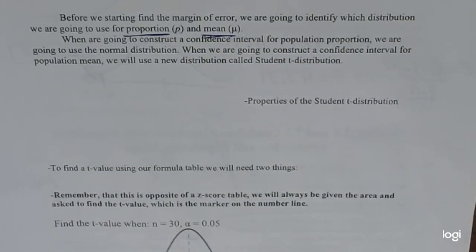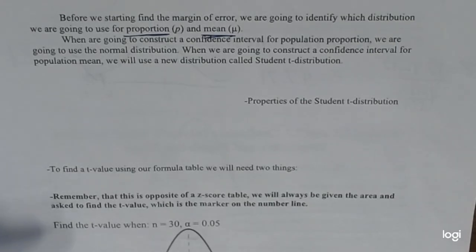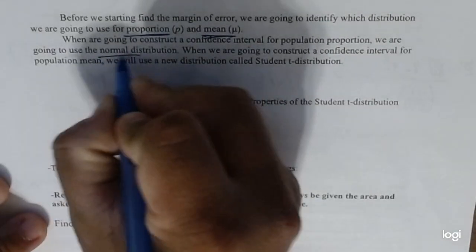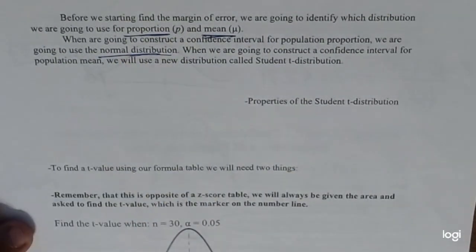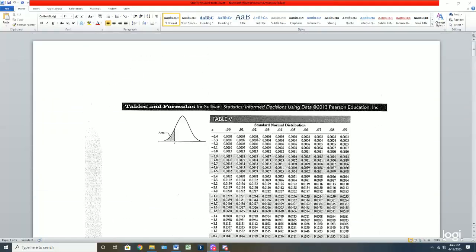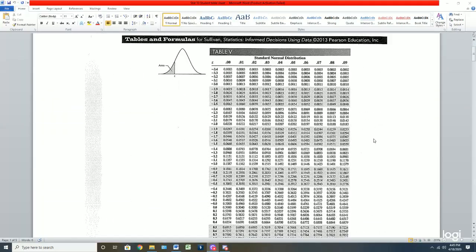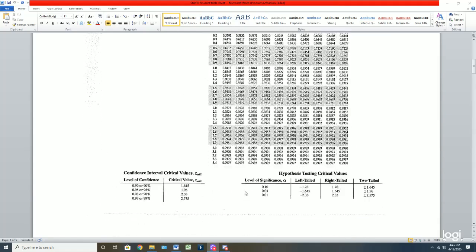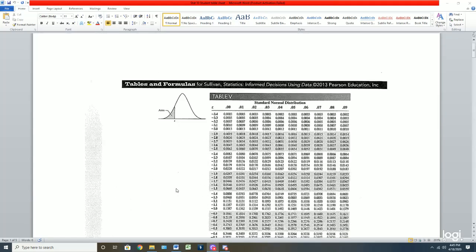Now the good news is when it comes to constructing a confidence interval for a population proportion, so percentages, probabilities, areas, those are all proportions. The three P's are all the same. We're going to be using the normal distribution. Quick little fact: if you go to your formula sheets, whenever we're dealing with population proportion, we're using z-scores, the normal distribution curves, all of this stuff we did in the last chapters.